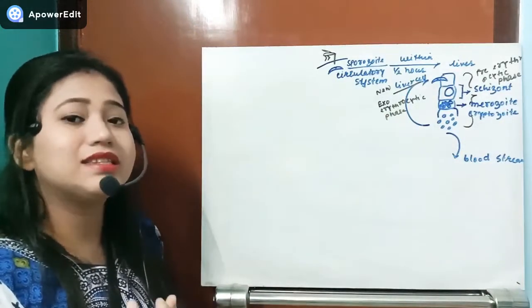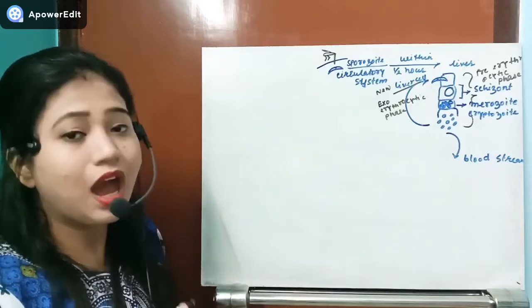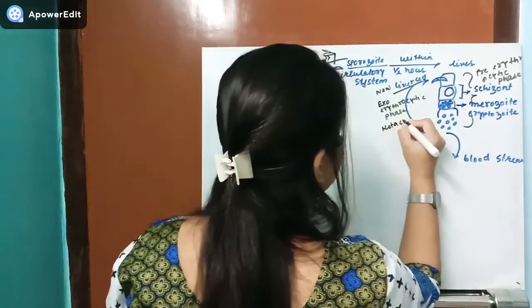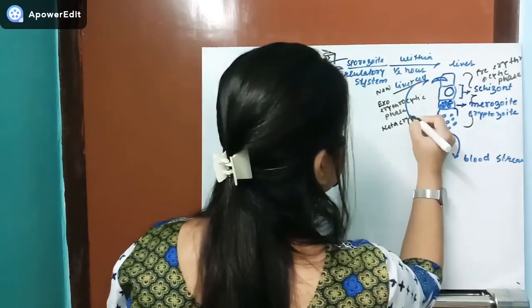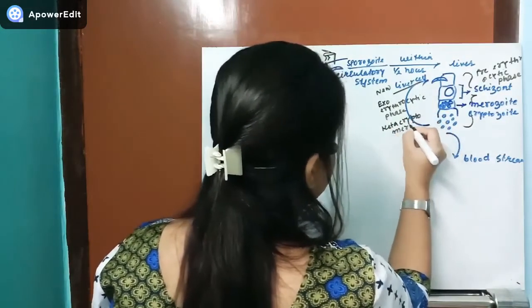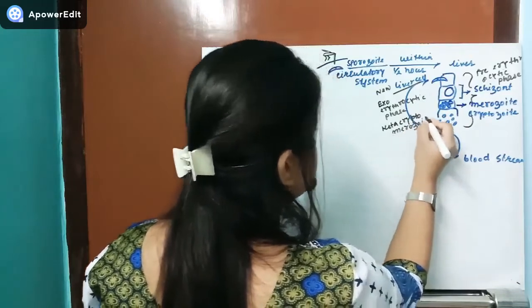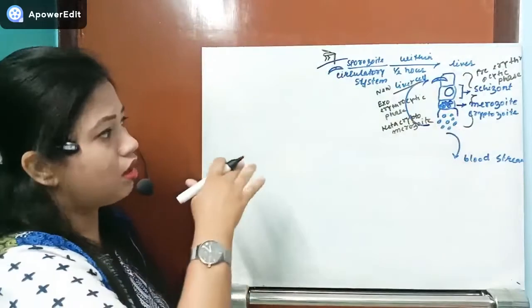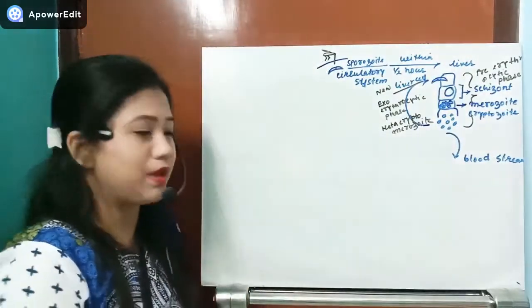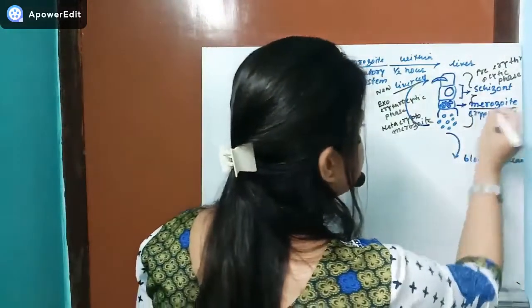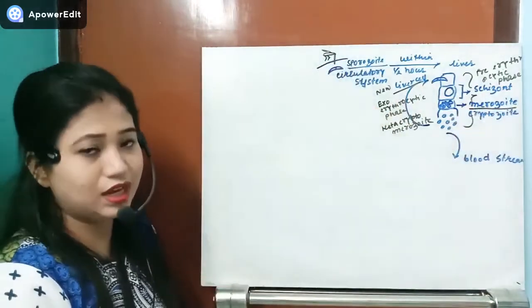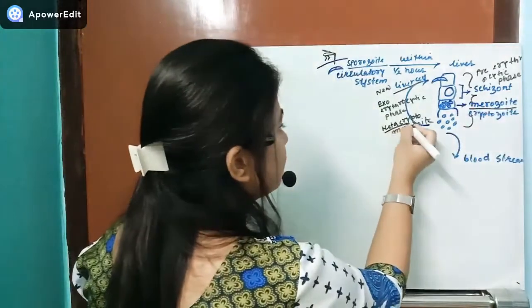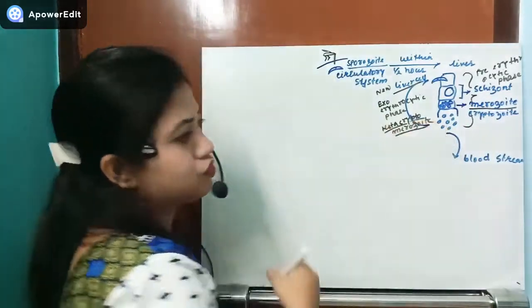Now, what happened whenever this merozoite entered a new liver cell? The second generation merozoites are known as metacryptomerozoites. The first generation merozoites are the simple merozoites, and whenever a merozoite enters a new liver cell and undergoes the second cycle, it is known as a metacryptomerozoite.